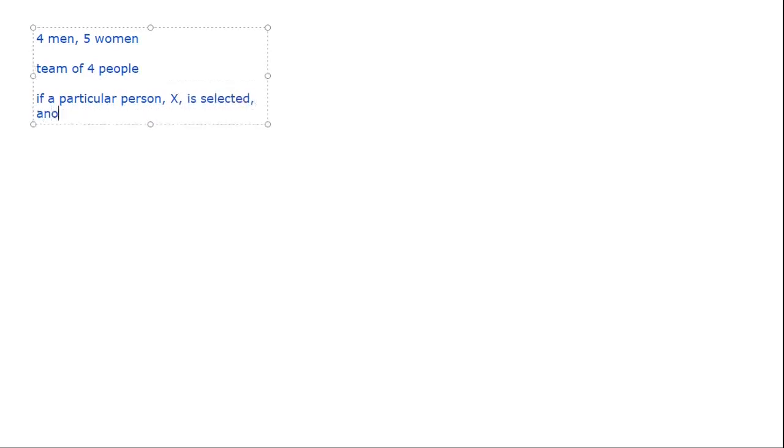Some selection question. Let us say that you have a group of 4 men and 5 women, and you want to form a team of 4 people, given a condition that if a particular person X is selected, another particular person Y cannot also be selected in the team.